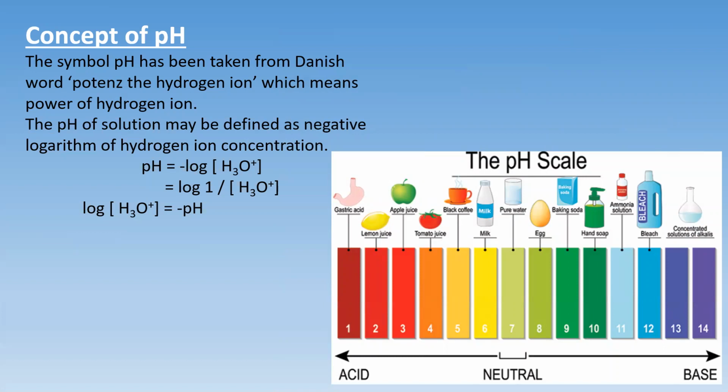And this is the color strip of the pH paper. When it is highly acidic, it is dark red in color. When it is highly basic, it is dark violet in color. Whereas when it is neutral, it is light green in color. And a few substances are listed which are acidic, basic, or neutral in nature.